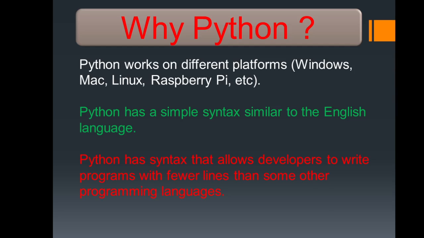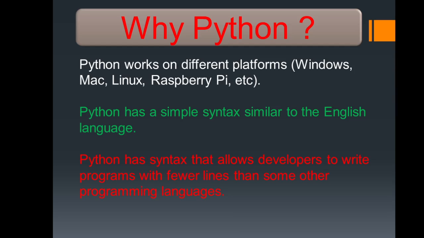Python is an object oriented programming language, and in object oriented programming we use the concept of class and object. This is a high level language. Python has syntax that allows developers to write programs with fewer lines than some other programming languages.